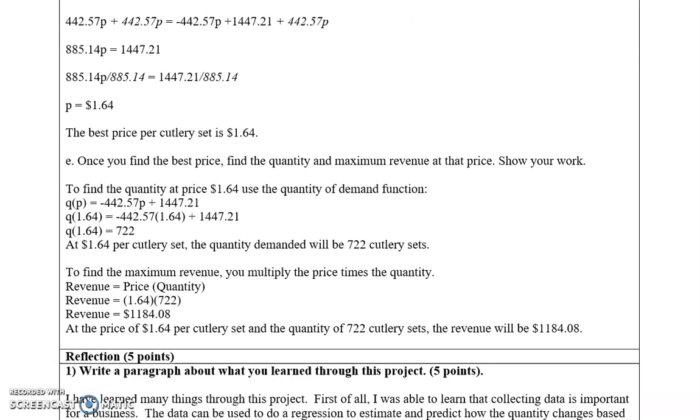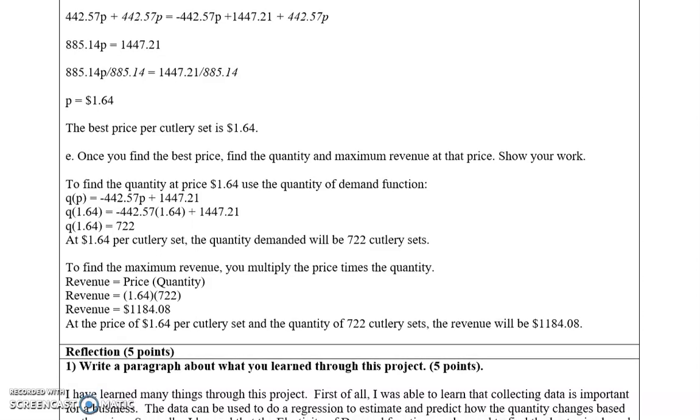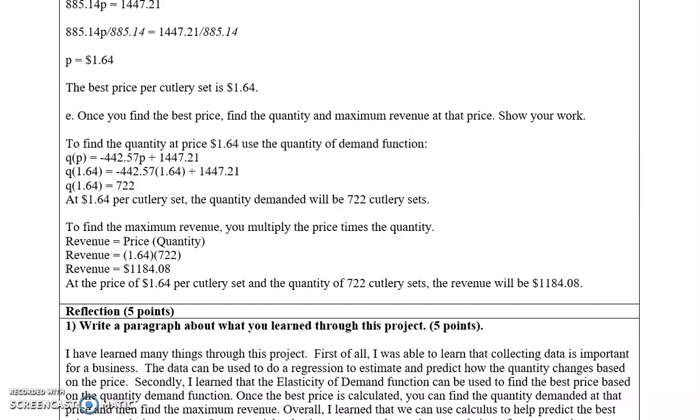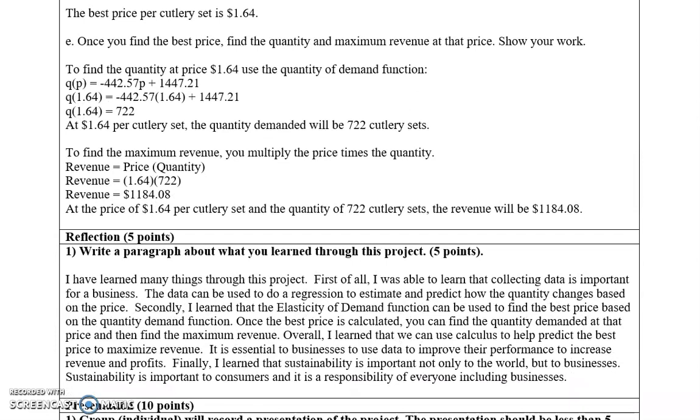To find the quantity demanded at that price, we take $1.64 and plug it into our original quantity demanded function, and we get 722 cutlery sets. So to find the maximum revenue, we take the best price, $1.64, and the quantity, 722 cutlery sets, multiply them, so our maximum revenue is $1,184.08.